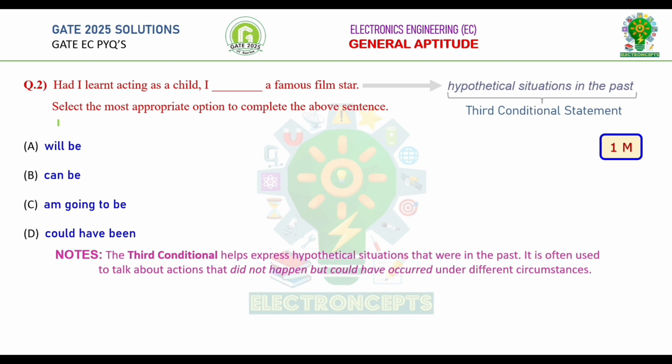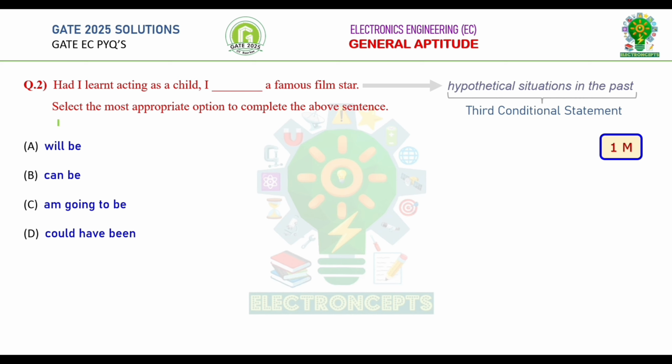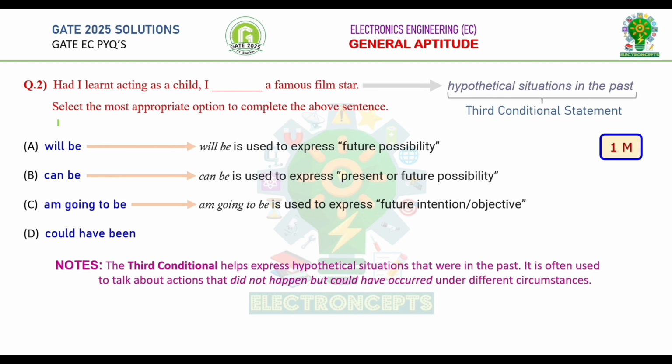Third conditional statements are used to express hypothetical situations that have occurred in the past. They are also often used to talk about actions or events that did not actually happen but could have occurred under different circumstances. Let's go through the options and find the most appropriate one. The phrase "will be" is used to express future possibility. The phrase "can be" is used to express present or future possibility. The phrase "am going to be" is used to express future intention or objective. Finally, the phrase "could have been" is used to express a hypothetical event in the past.